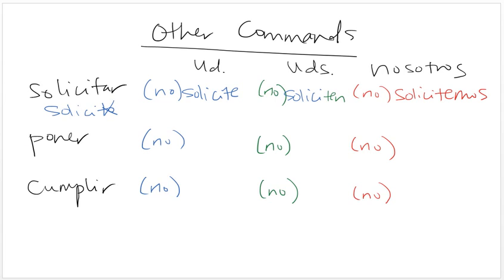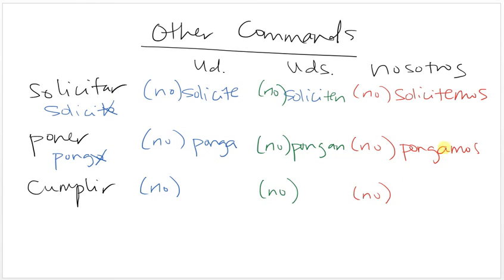For poner, we're going to go to the yo, which is pongo. Drop the o, add the opposite ending. Remember for ER verbs, the opposite ending is a. So no ponga. Grandma, don't put that there. No ponga or ponga. Same exact if it's positive or negative. For ustedes, it has to be plural because you're talking to more than one person. So it's going to be no pongan. And then for nosotros, no pongamos. Let's not set the table. No pongamos la mesa. Or pongamos la mesa.